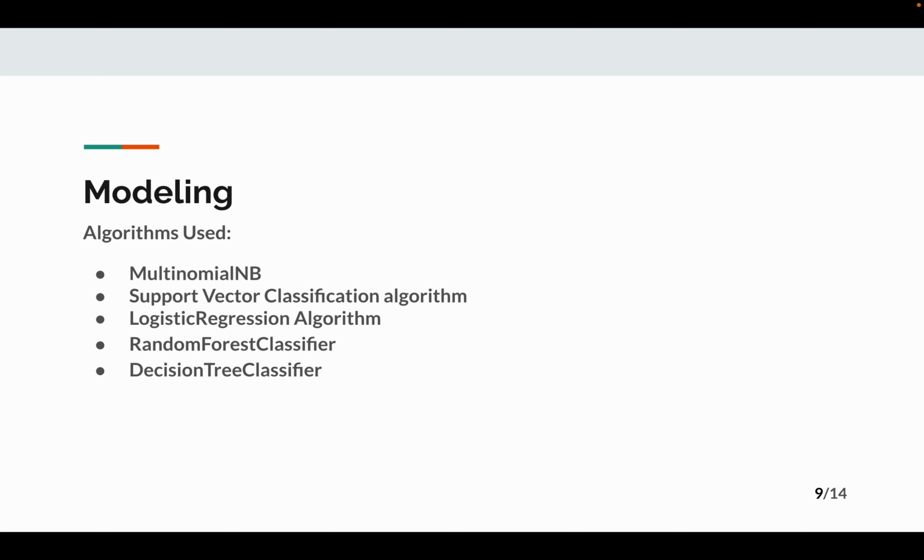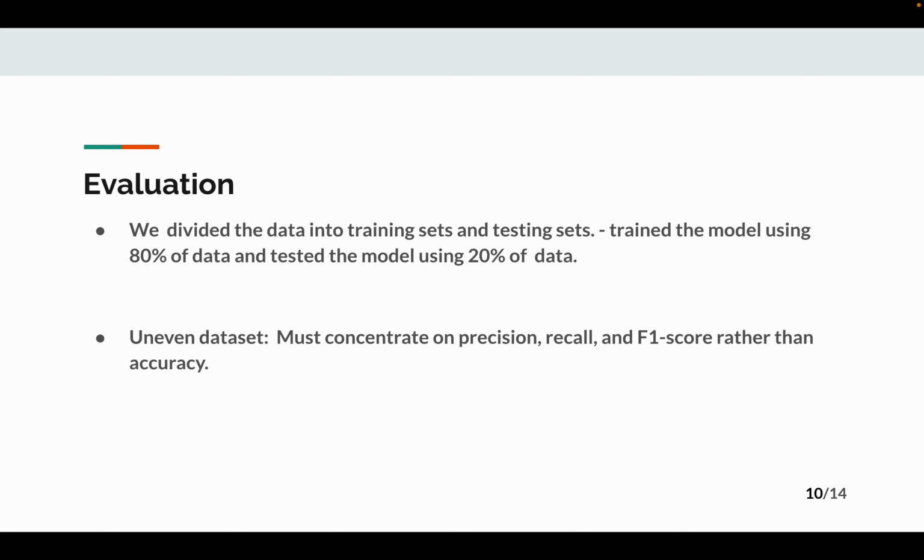So we used different algorithms and techniques for modeling. We used multinomial naive Bayes, support vector classification algorithm, logistic regression, random forest classifier, decision tree classifier, and then we compared each model based on the accuracy and we evaluated them. Let's see how we evaluated them. For the evaluation, we divided the data into training sets and testing sets. We trained the model using 80% of the data and tested the model using 20% of data.